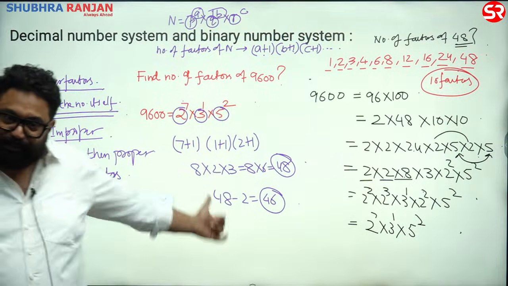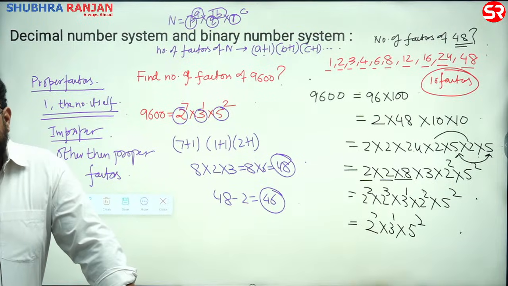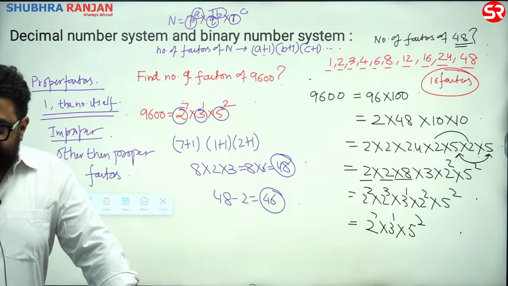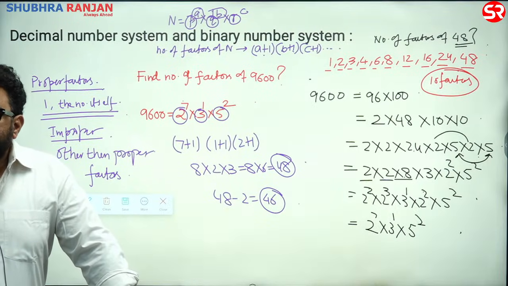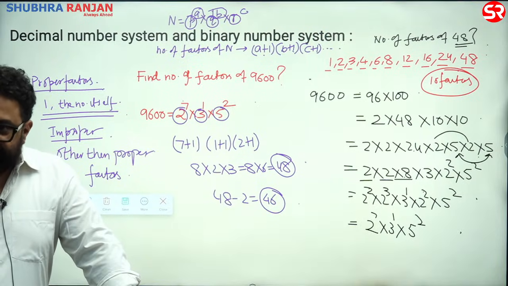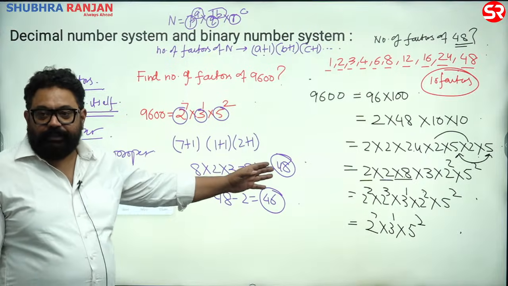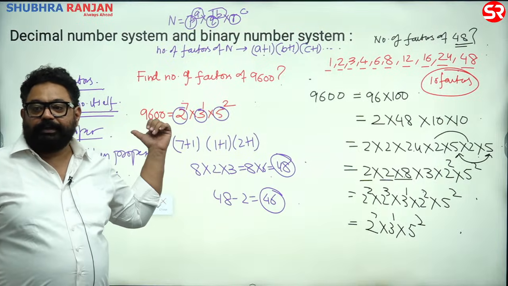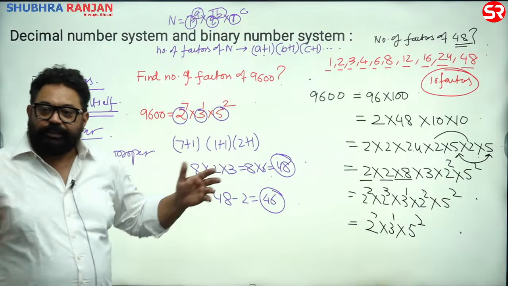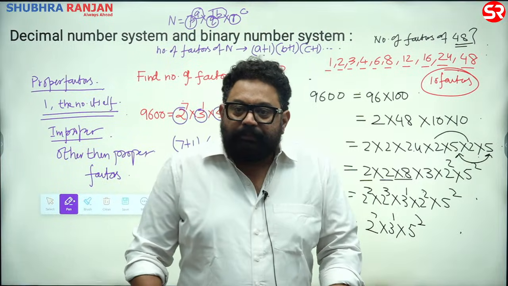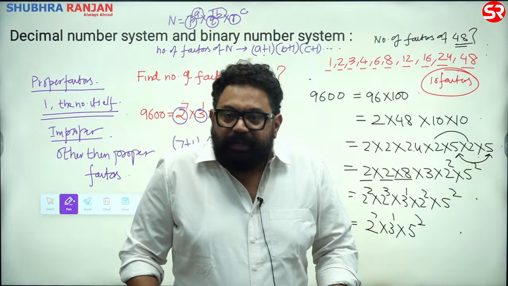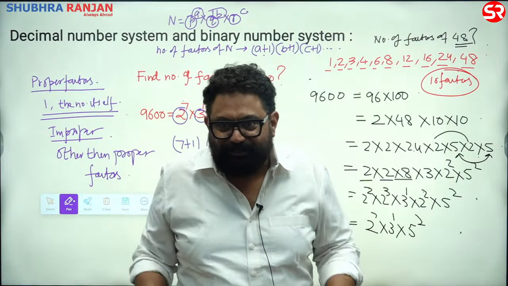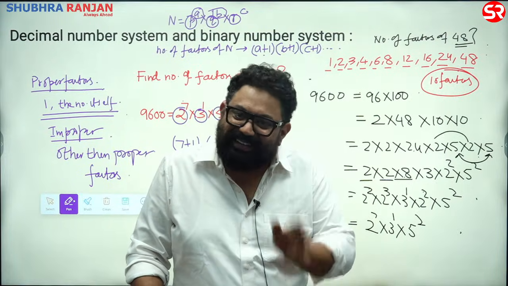Write this down. This is something new. Last year some PCS exam asked it. When you have 48 factors, out of which proper factors are 1 and the number itself. So in 9600, proper factors are 1 and 9600. How many are improper? Total 48, 2 were proper, improper are 46. So can I say this? You asked the question, I ask you a question. Prime numbers do not have improper factors. True? They only have proper factors because a prime number is divisible by 1 and by itself only.